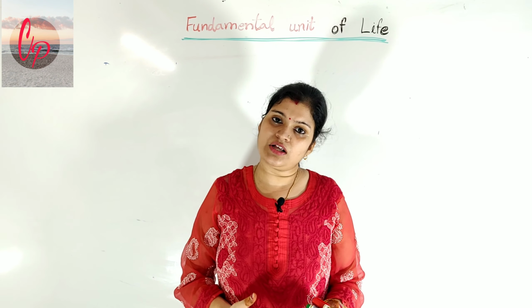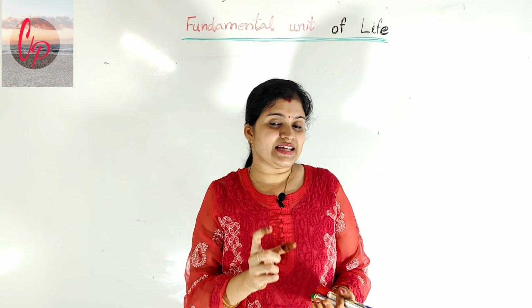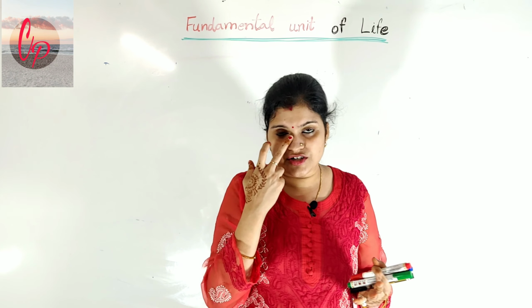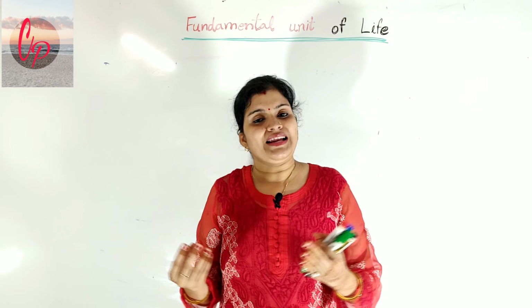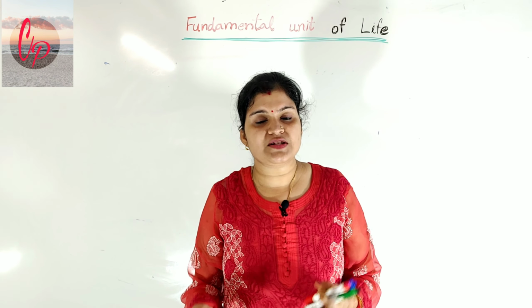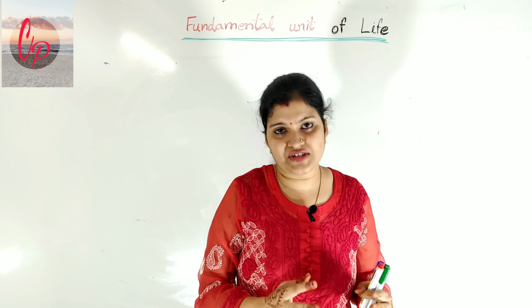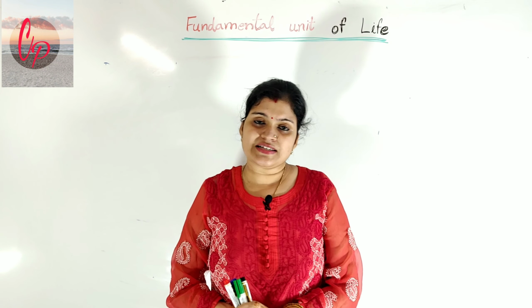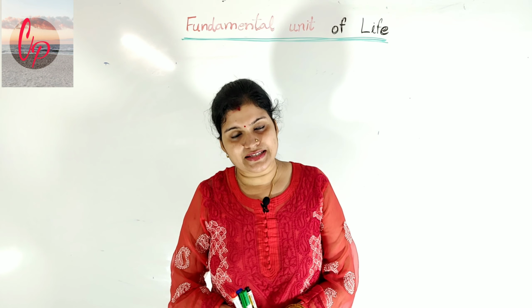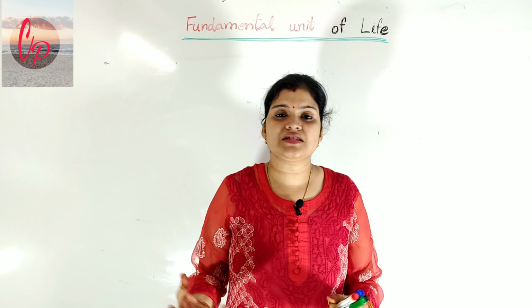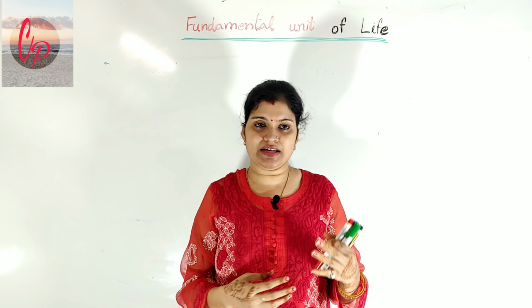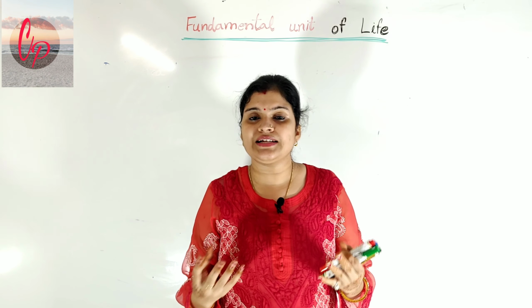In unicellular organisms, a single cell is able to perform all the functions because a single cell makes up the complete organism. While in the case of multicellular organisms, we have a group of cells working together. So this is the difference between unicellular and multicellular organisms.